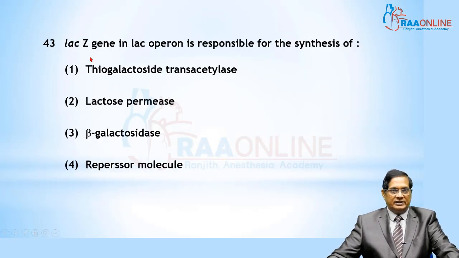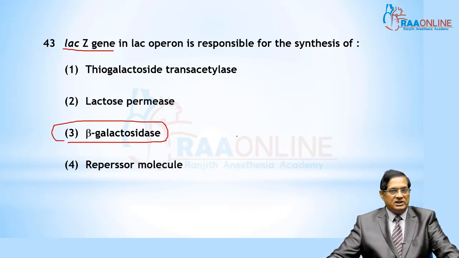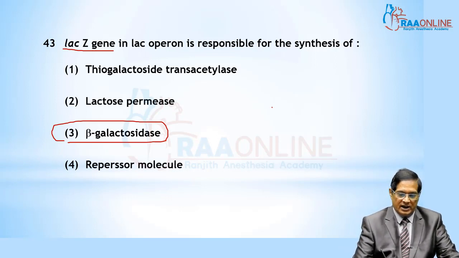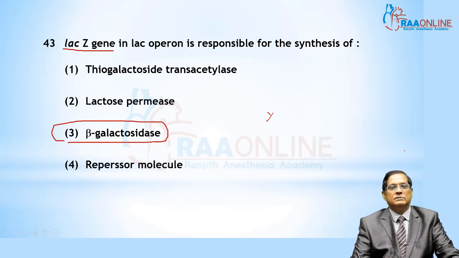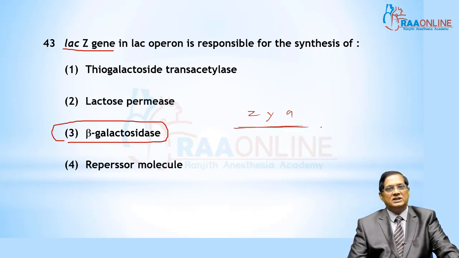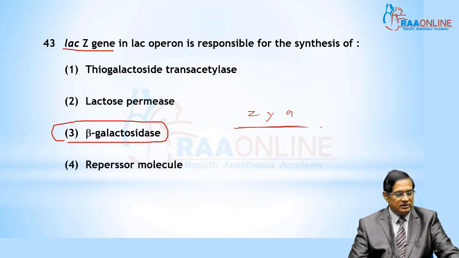The structural genes concerned with the lac operon: the Z gene is responsible for the formation of beta galactosidase, the Y gene is responsible for beta galactosidase permease, and the A gene is responsible for transacetylase. These are the 3 structural genes named ZYA. It is actually a polycistronic gene.